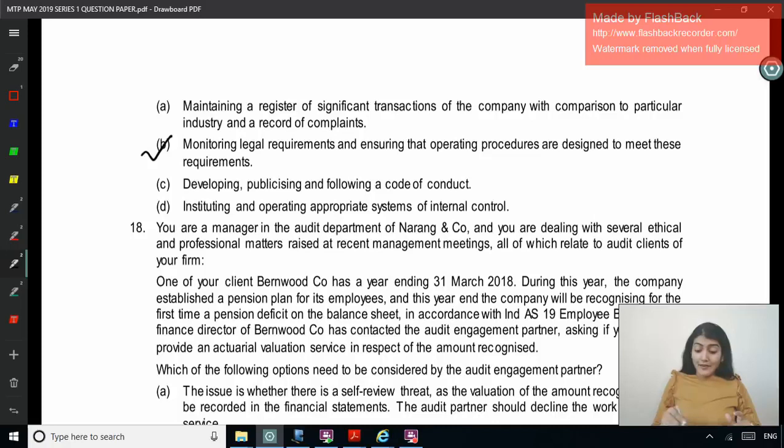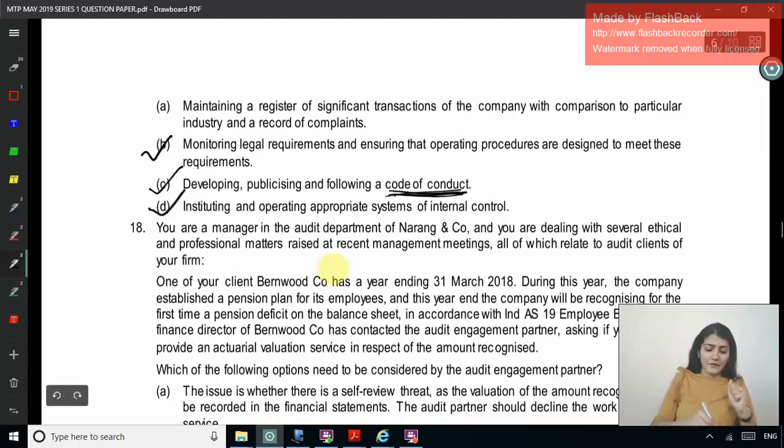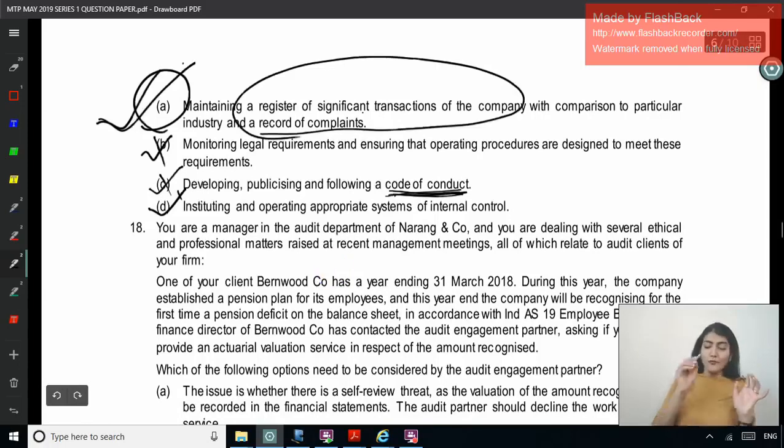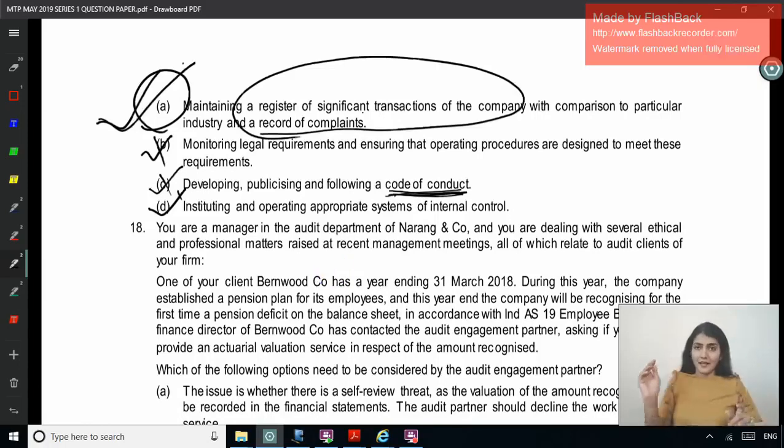Developing and publicizing and following a code of conduct. So telling all the employees how to comply with the law regulation. Instituting and operating an appropriate system of internal control, because compliance with law regulation has to be imbibed in your internal control system, right? So the correct option over here is A. If we see in the text of SA 250, it says maintaining a register of significant laws. What they have done, they have manipulated this part, right? And that is why this policy procedure need not be followed. That is why A is the correct answer.